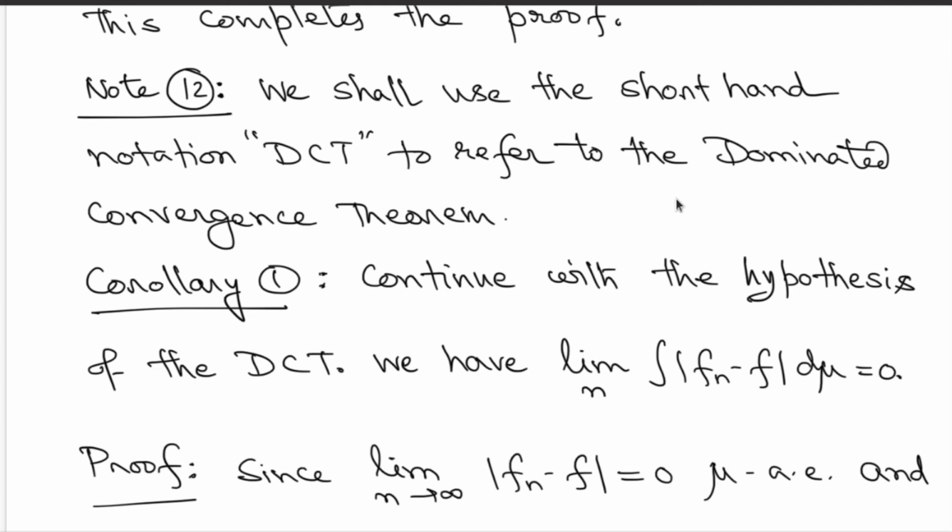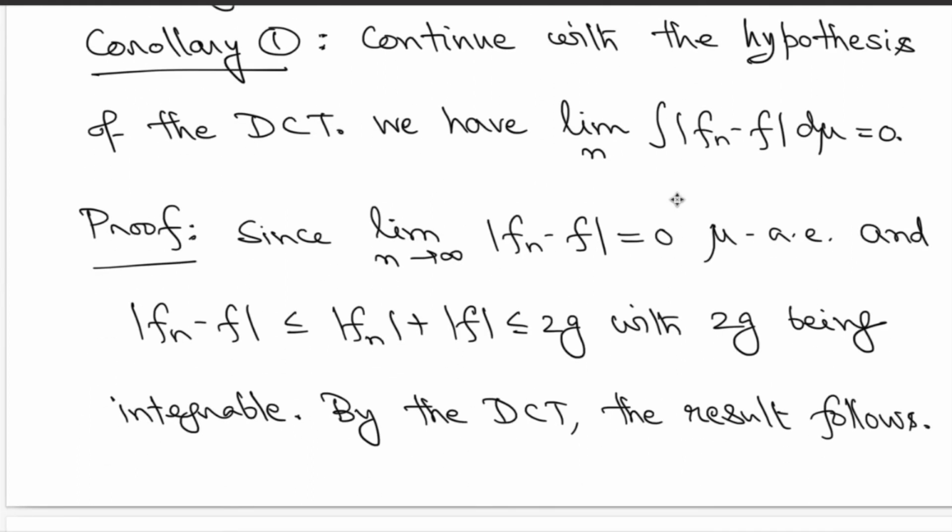Now, as a consequence of this dominated convergence theorem, we are going to make some nice statements. Continue with the setup of the dominated convergence theorem. Here you assume that fn's are converging to the function f almost everywhere, and the functions fn are dominated by an integrable function g, so mod fn is dominated by g.